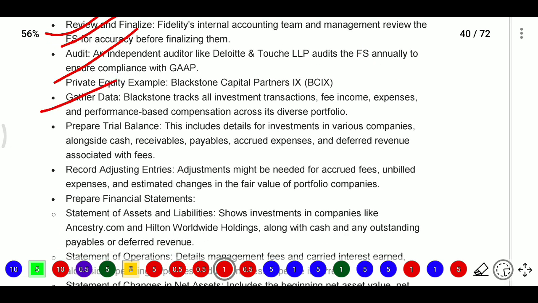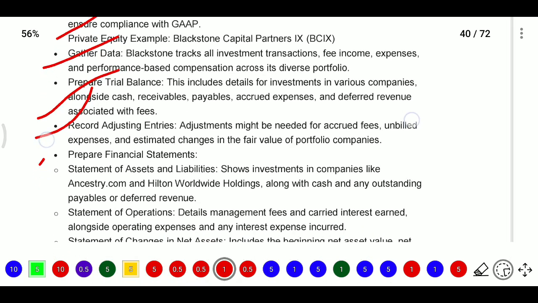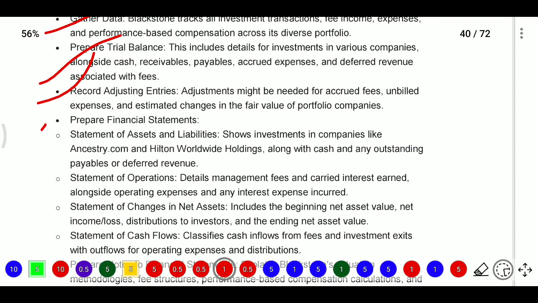For example, we will take Blackstone Capital Partners. Blackstone will track all investment transactions, fee income, expenses, and performance-based compensation across a diverse portfolio. After that they also prepare a trial balance. In the trial balance we have various companies, cash, receivables, payables, accrued expenses, deferred expenses. After that they will record journal entries. After recording the journal entries they will prepare the financial statements.